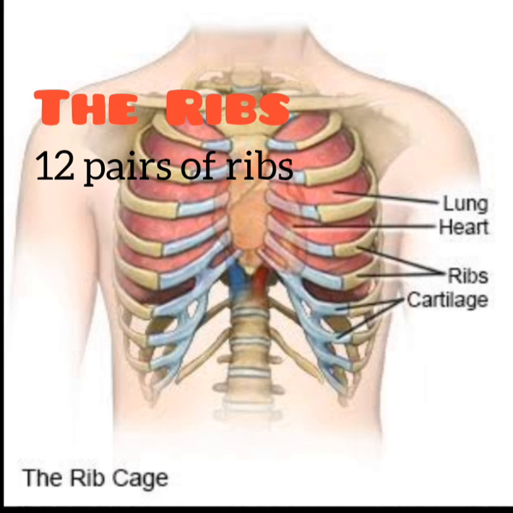The next one is the ribs. The thin, long and curved bones located in our chest region are called the ribs. There are 12 pairs of ribs altogether. They make a cage-like structure called the rib cage. The rib cage protects the heart and lungs. The ribs are joined to the backbone at the back and a long flat bone called the sternum in the front. The last two pairs of ribs are called floating ribs because they are joined to the backbone only. They are not joined to the breastbone.